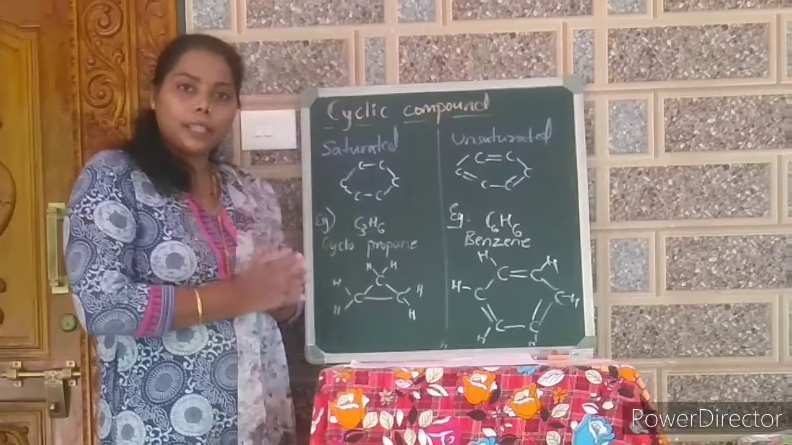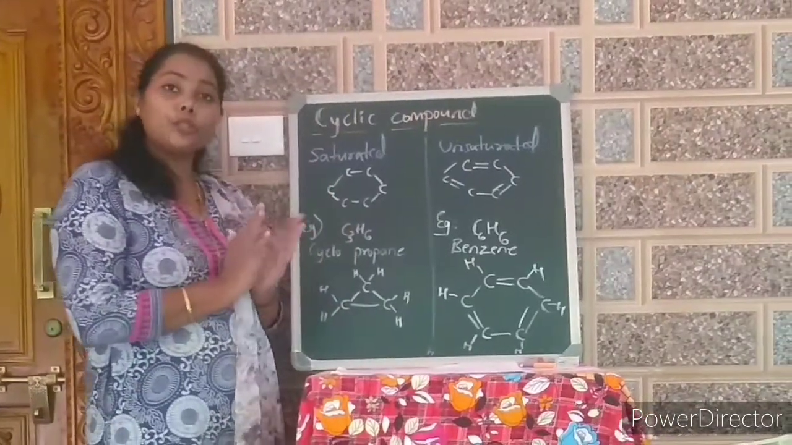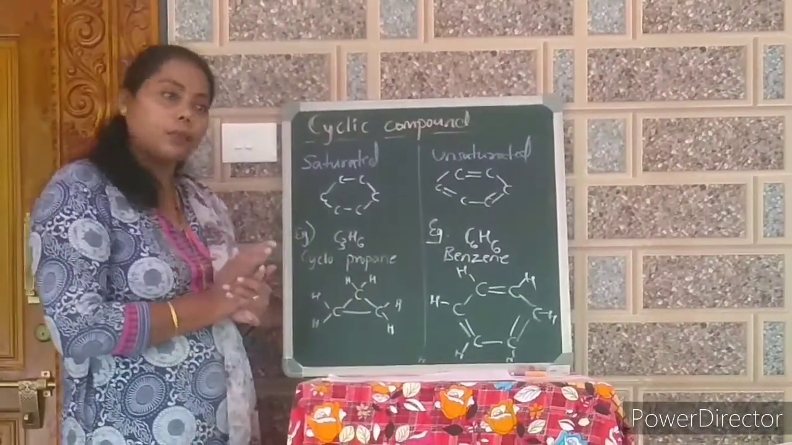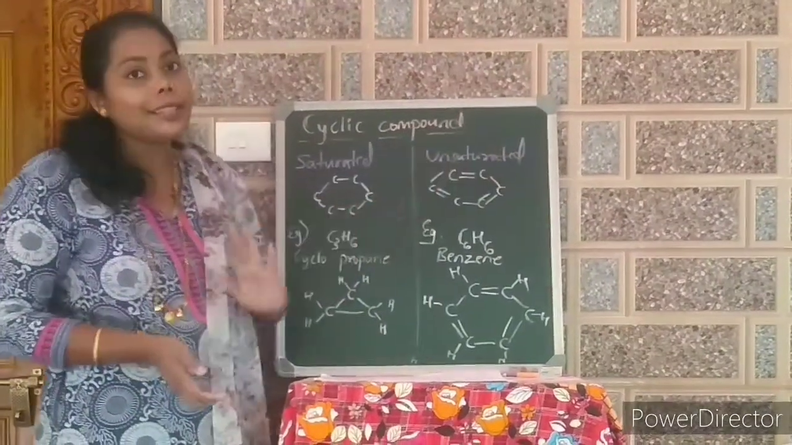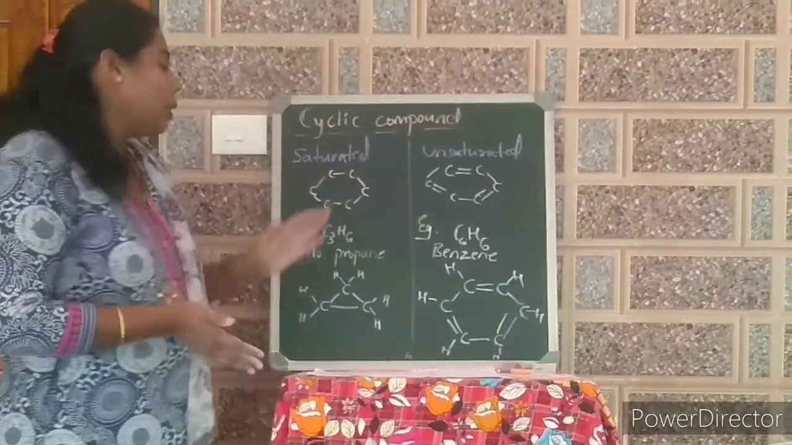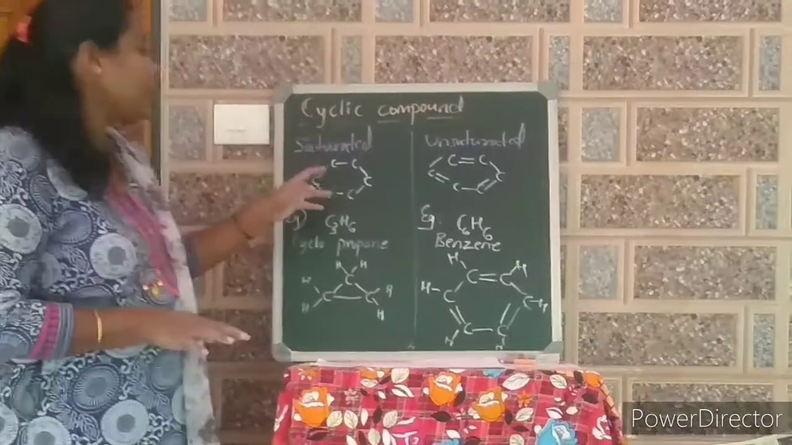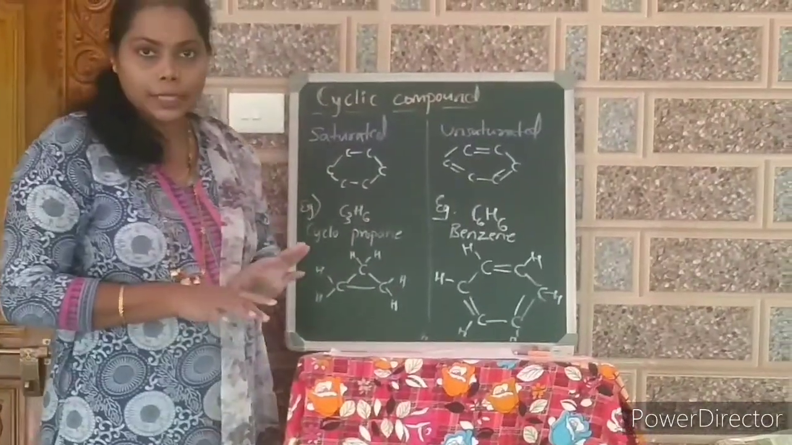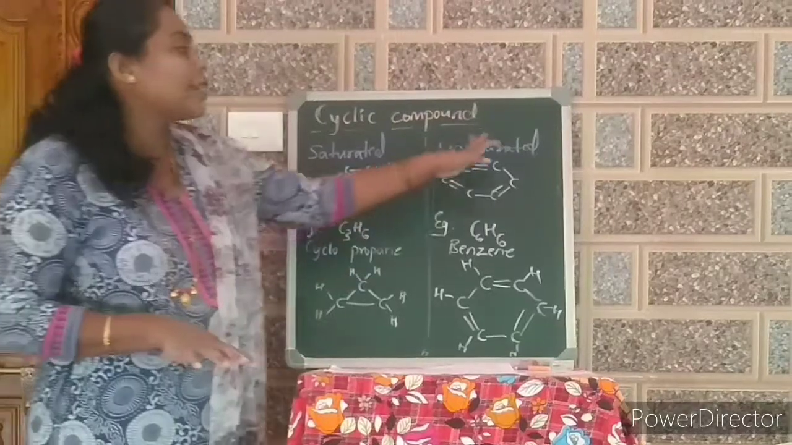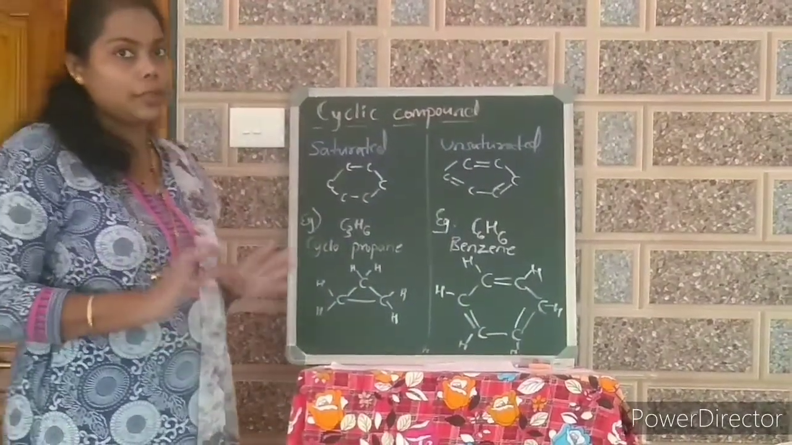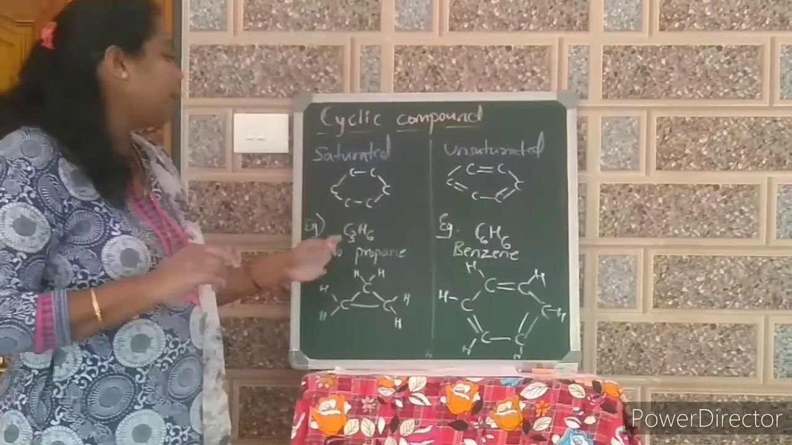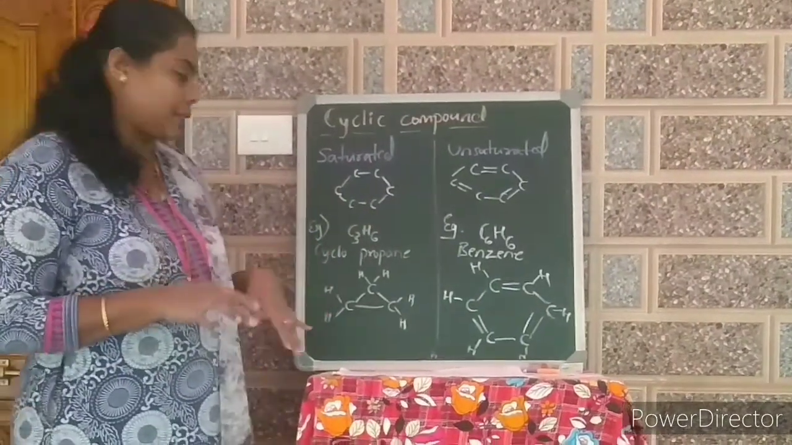Next one is cyclic compounds. Even in cyclic compounds, we can see 2 types: saturated cyclic compounds and unsaturated cyclic compounds. Saturated means there will be carbon-carbon single bonds present throughout the compound. But unsaturated means we can see some double bonds or maybe some triple bonds in that compound. One example I am going to give for both the cases.